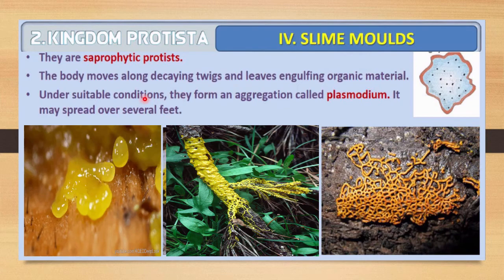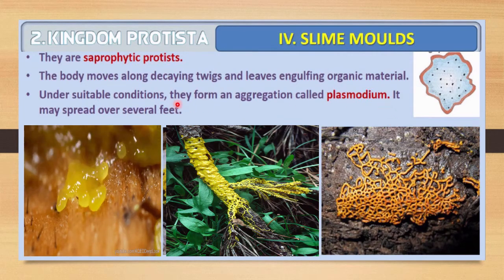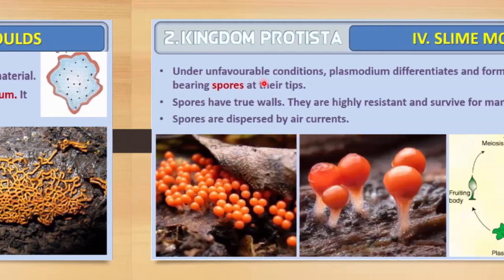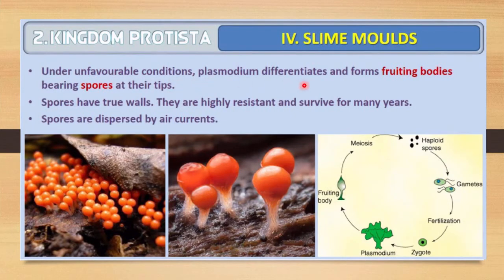Okay, and under suitable conditions they form an aggregation, and that is called plasmodium. So this is the aggregated form that is called plasmodium. It may spread over several feet. Under unfavorable conditions, plasmodium differentiates and forms fruiting bodies.